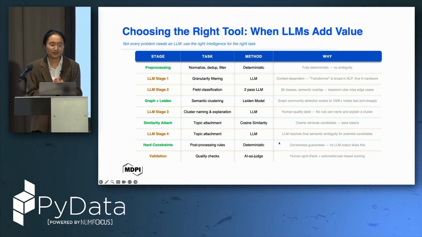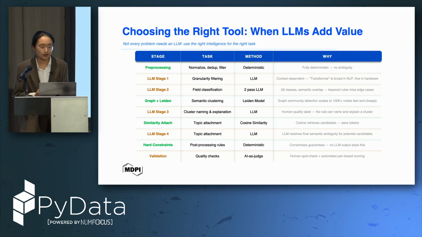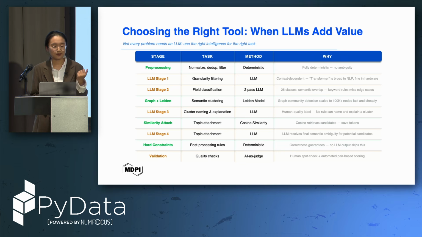Okay, so finally the takeaway here is that not every problem needs an LLM. We should use the right intelligence for the right task. So basically this is our whole pipeline for constructing this taxonomy. For pre-processing, for graph and Leiden, for similarity, attach, and reduce candidates, we mostly use traditional statistical methods, but LLM can really help us improve the accuracy of these traditional tools because it can produce cleaner data, and LLM can also help with accurate semantic detection.